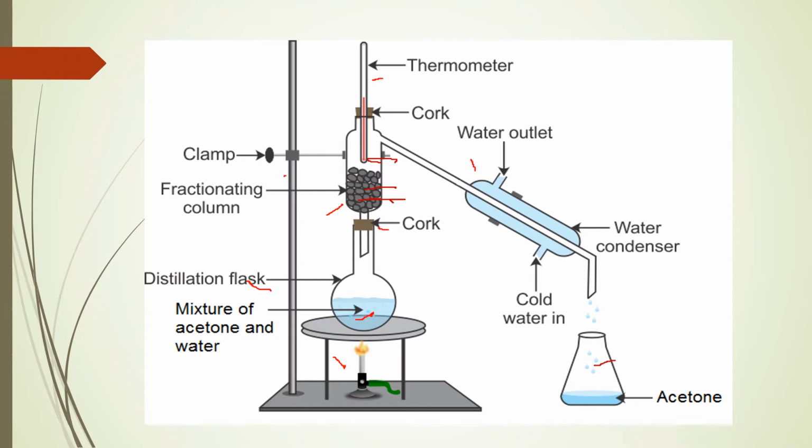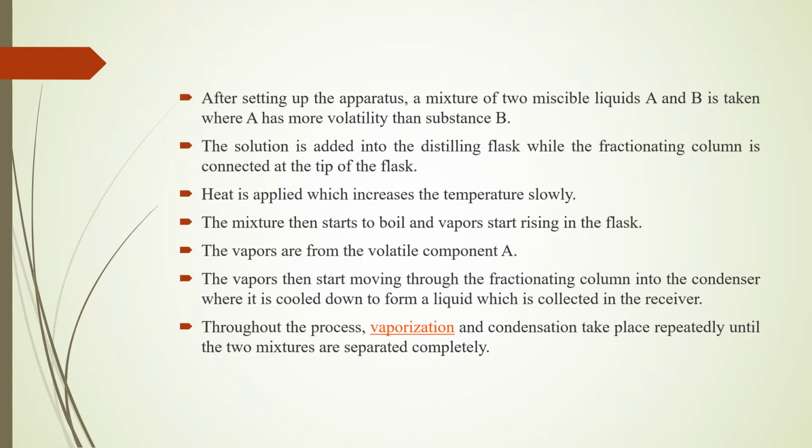So the presence of beads increases the efficiency of separation. The lower boiling liquid condenses at the top of the fractionating column, and the higher boiling liquid condenses at the bottom of the fractionating column, right? So acetone we collect first, and after that we collect water, right? So here I give you an explanation of this process.